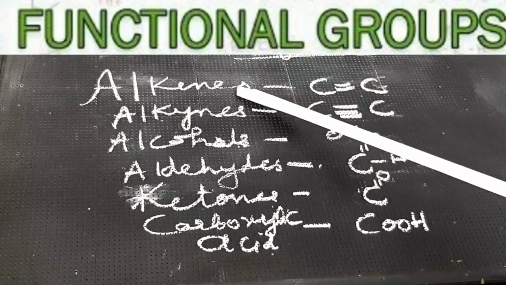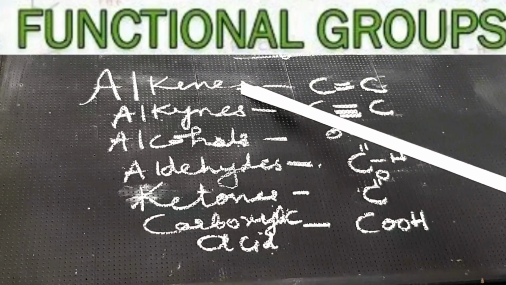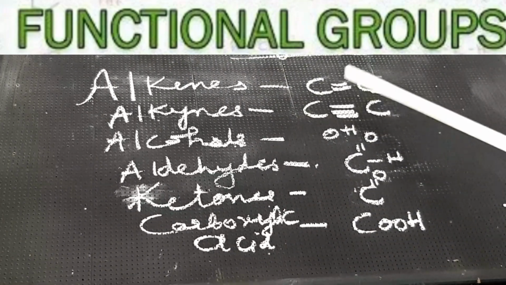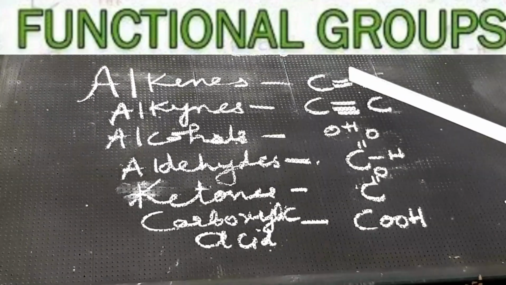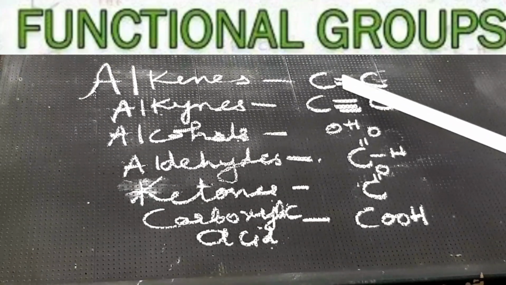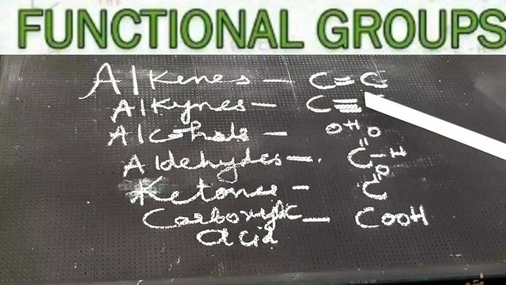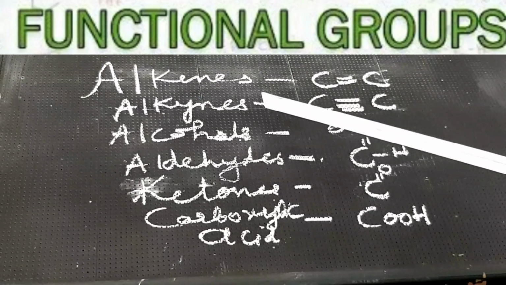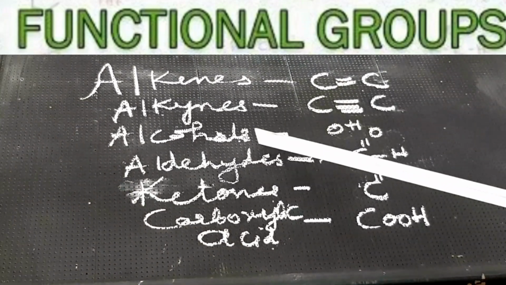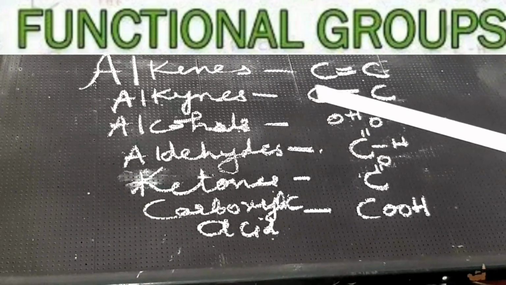First is alkenes. Alkenes are unsaturated hydrocarbons, children, which have a carbon-carbon double bond. And alkynes have a carbon-carbon triple bond. If a triple bond is present between the carbon and carbon atom, then we call them alkynes. Then what are alcohols? Alcohols have the OH group, children.